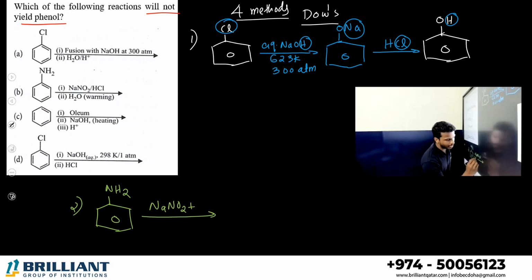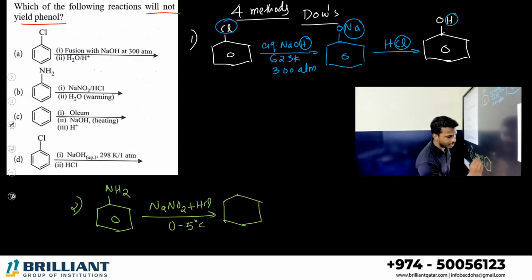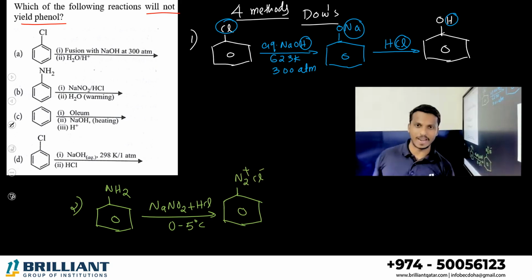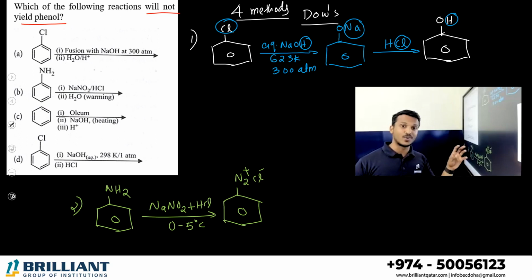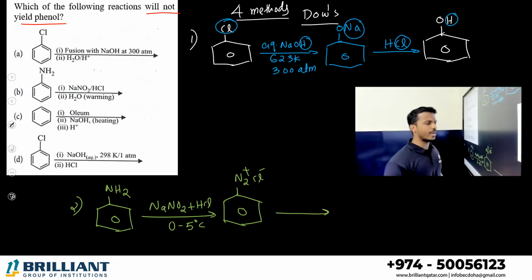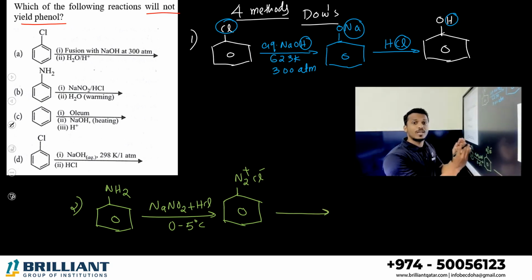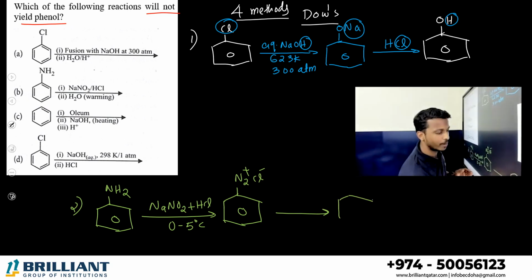NaNO2, sodium nitrite, and HCl at 0 to 5 degrees Celsius. What is happening? Benzene diazonium chloride salt is forming, right? And how can you convert benzene diazonium chloride into phenol? Simple, just treat it with warm water.